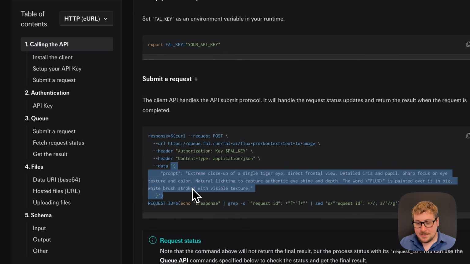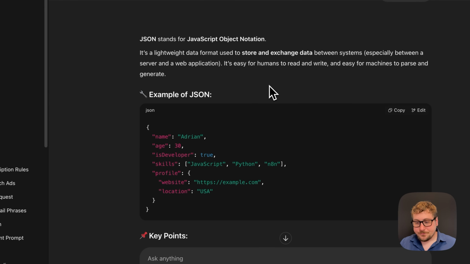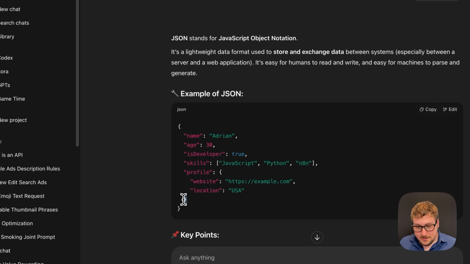And it's just really key value pairs. So you have prompt, and then you have what the actual prompt is. And you have this little format with the colon, and then commas, and all of this. So I'm just going to go over right here. This is ChatGPT's explanation. It actually knows that I just turned 30, which is kind of creepy. But this is an explanation of what JSON is. So it starts with the curly bracket here, and you end it, and each one is closing out each. So this has variables inside variables. It's a little bit confusing.